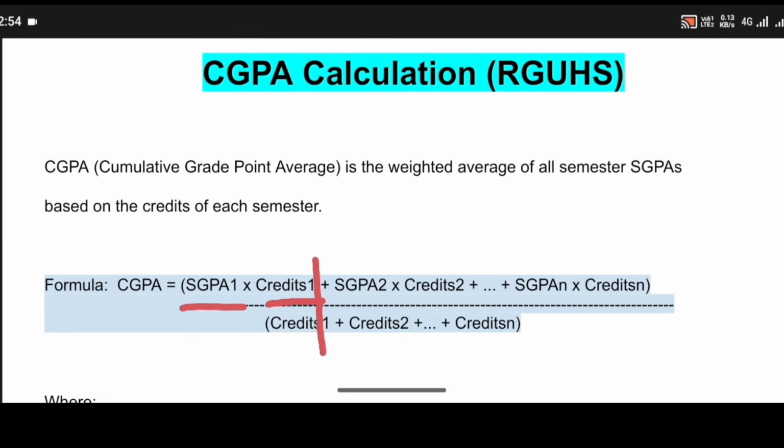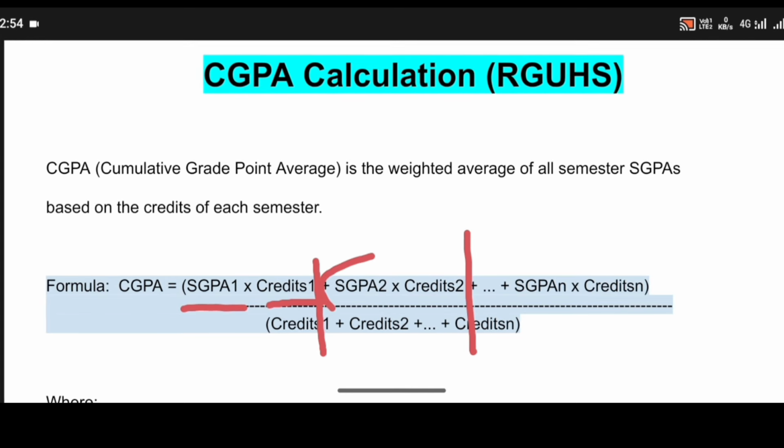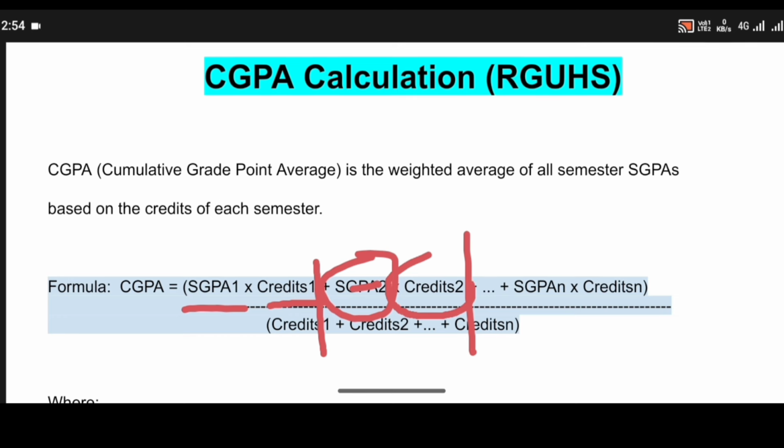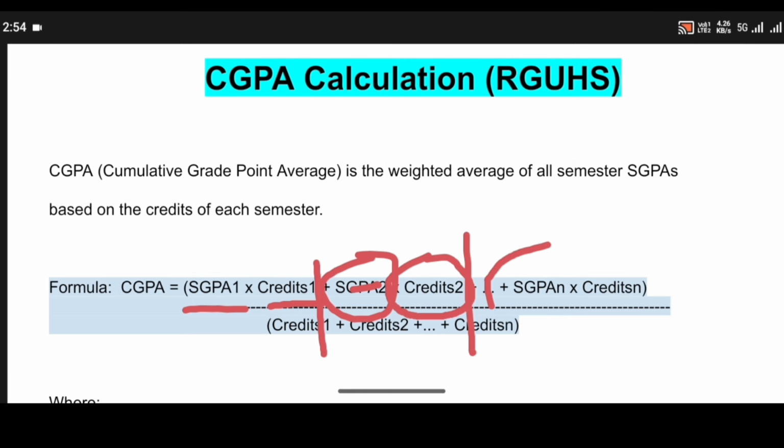So this will be the first term. The same as for the first semester, we should also do for the second semester. For the second semester, we take the second semester SGPA and multiply it with all of the subject credits of the second semester, and we do the same till the 7th or 8th semester.